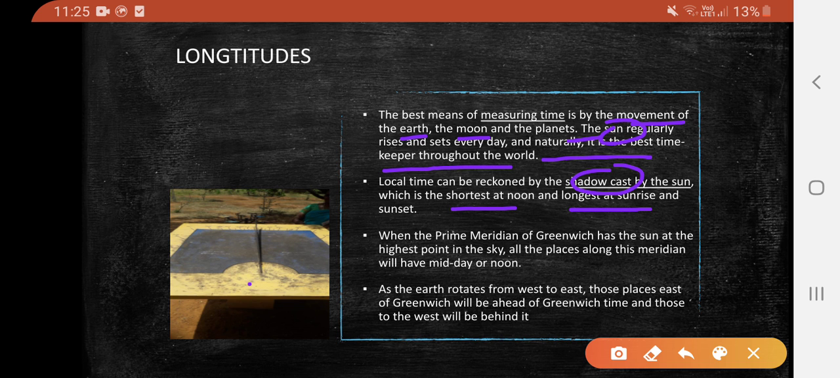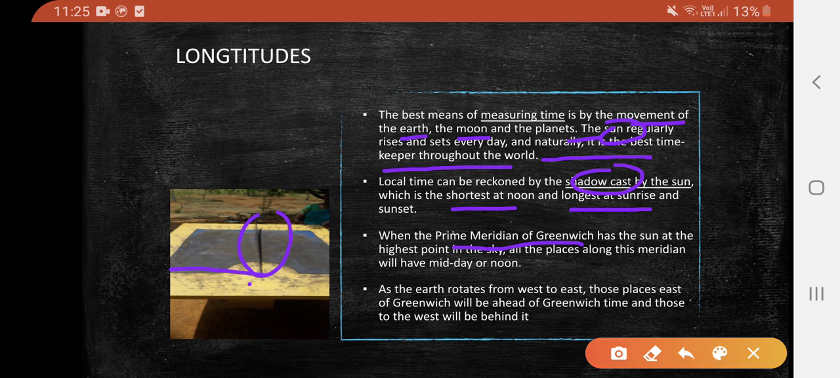So in this picture you can see it is taken around noon time, so the shadow is really small. If it is taken in the morning, the shadow will be like this. So it is the longest during sunrise and sunset.